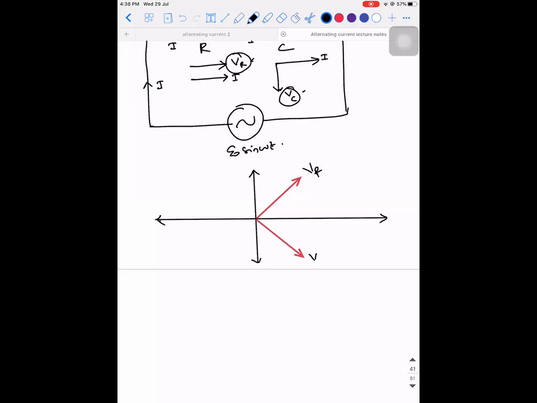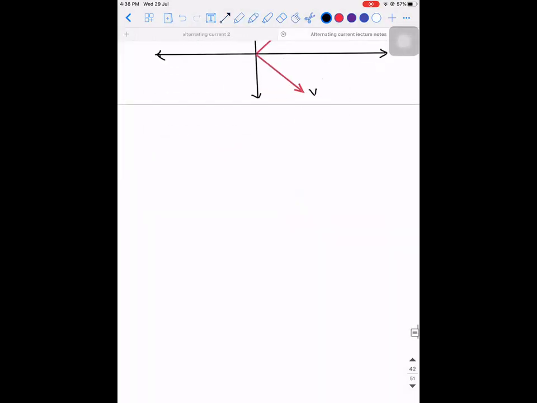Okay, for you to visualize, let me make a small attempt. This is VR, this is I, and this is VC.